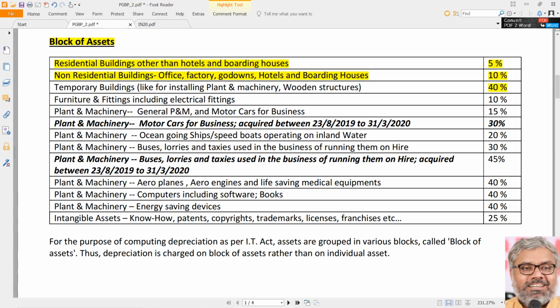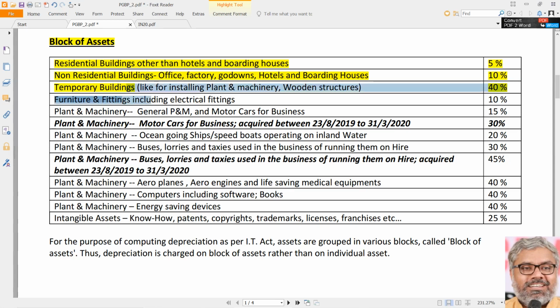That is a rare scenario, but if it is a temporary structure, the rate of depreciation is 40%. Naturally, you can understand why it is higher, because it is a temporary structure. So: residential buildings 5%, non-residential buildings 10%, temporary buildings 40%. These are the three categories related to buildings.